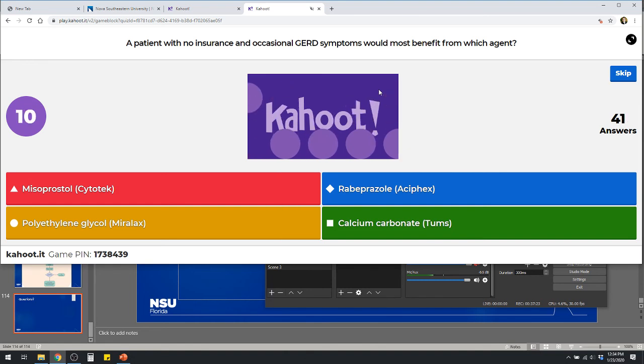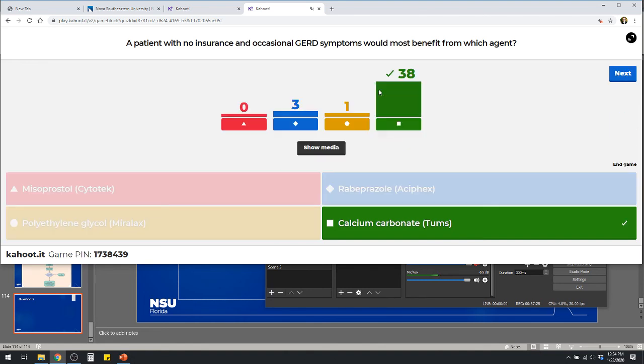Very good. Calcium carbonate. Why is that? Cheap, right? And it's just occasional GERD symptoms. It's not something that's happening long term, or more chronically. What's polyethylene glycol for? Constipation, right? Good. Rabeprazole is what kind of drug? PPI, typically prescription only, more expensive, right? And then misoprostol is used for what? Yeah, to prevent NSAID-induced ulcers, right?